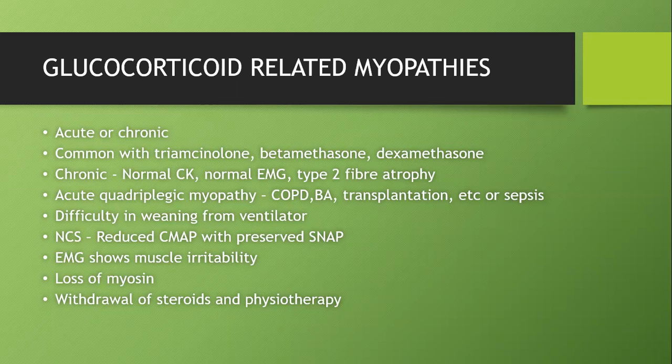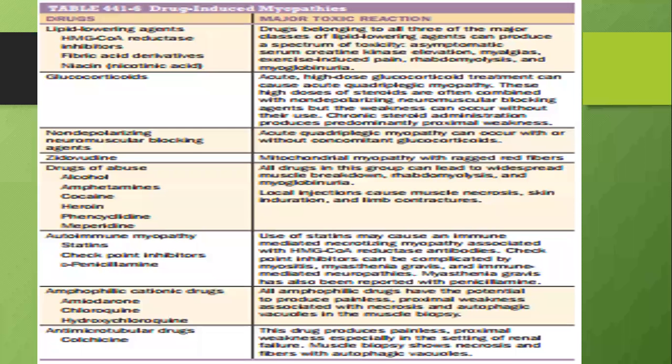Critical illness myopathy will typically cause reduced muscle action potential with preserved sensory nerve action potential. I told you in the first table, critical illness myopathy is diagnosed by an NCS. Any patient who has difficulty in weaning from the ventilator, do an NCS because it could be a critical illness myopathy. Pathologically, there will be loss of myosin. Treatment is to stop steroids and give physiotherapy.